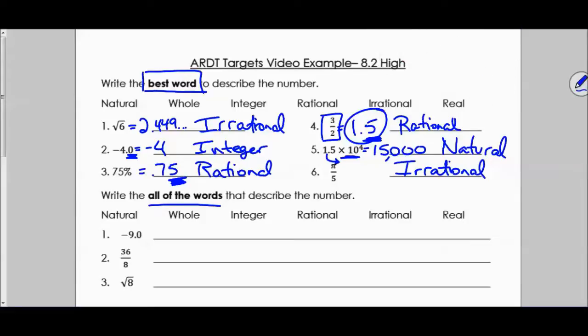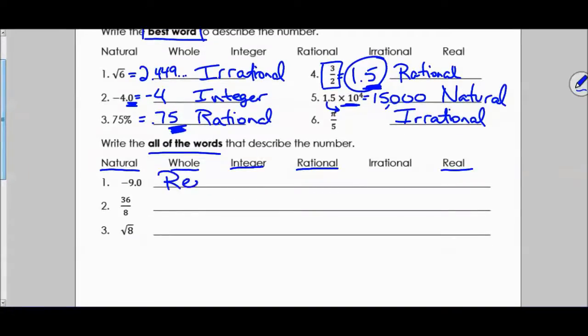So just looking at this list, anything that's a natural number is also going to be a whole number, it's also going to be an integer, and it's also going to be rational. These are all going to be real numbers. Let's write that down right away. They are all real numbers. I don't want to forget to write that, so I'm just going to write real for all of them.